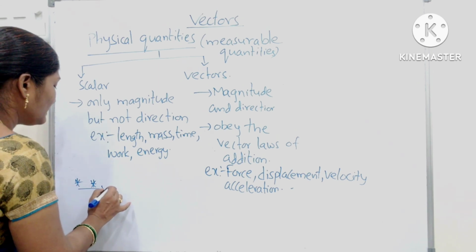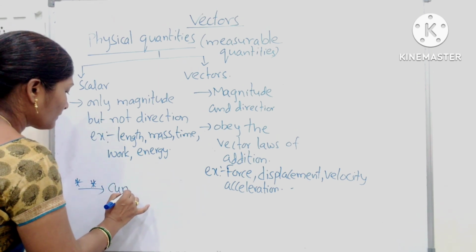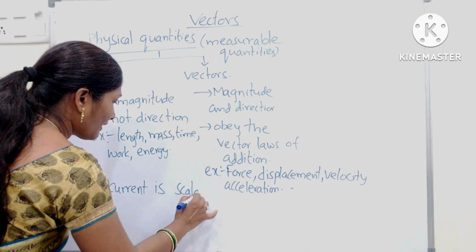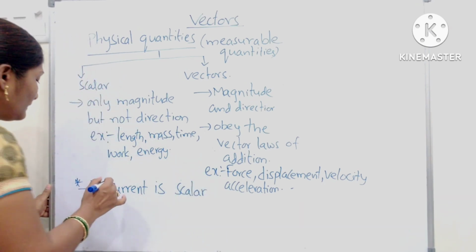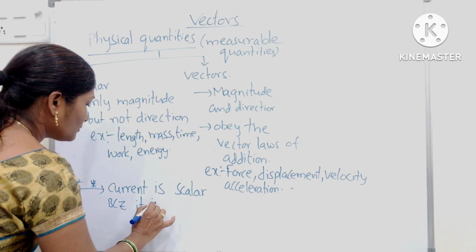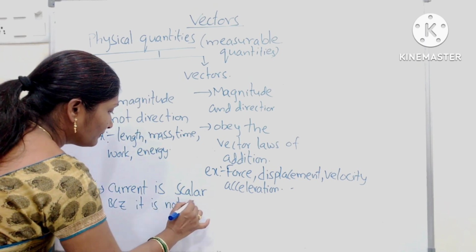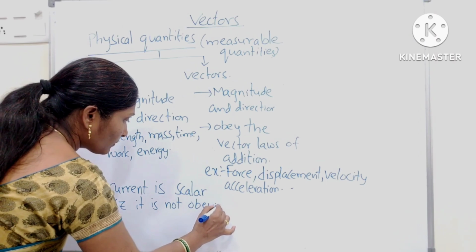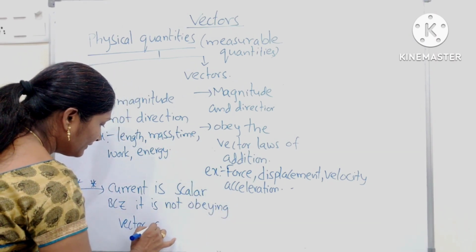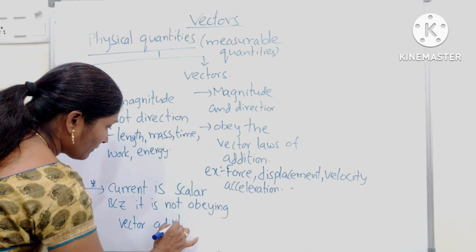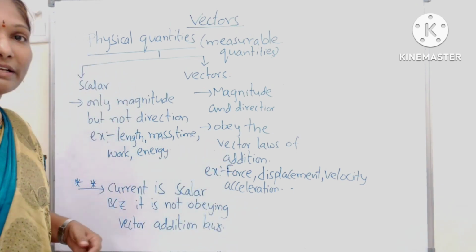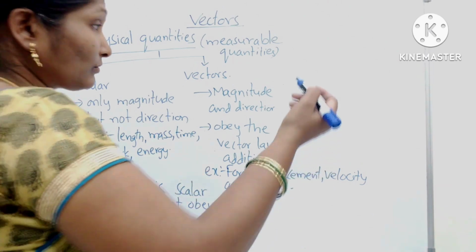Electric current is a scalar because it is not obeying the vector addition laws. For this I will give one example.